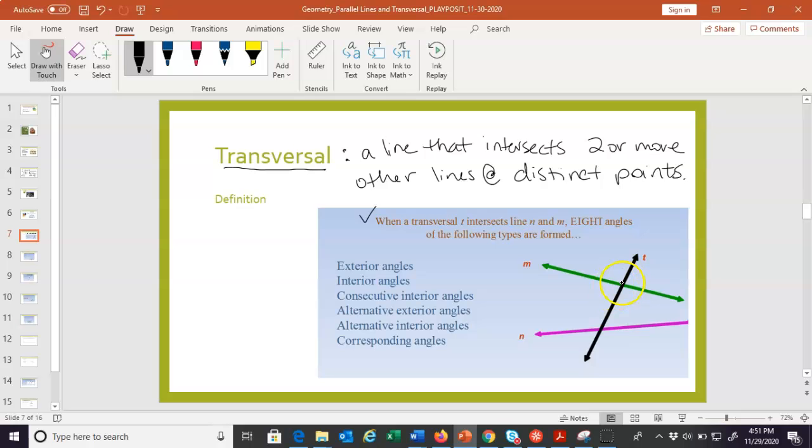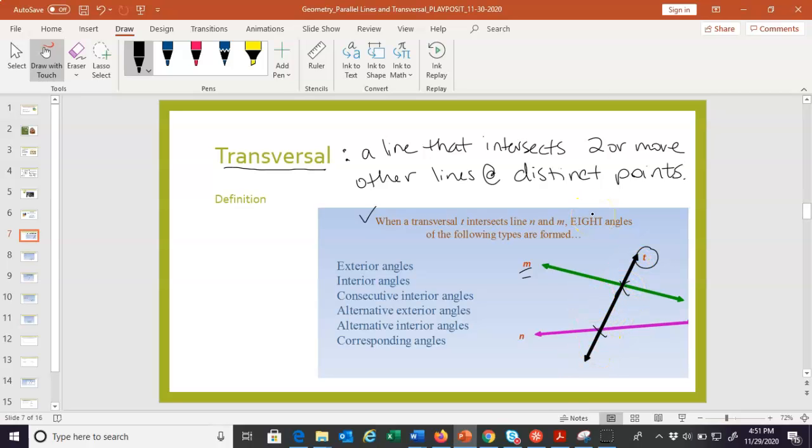You can see this is transversal T in our example, and it is intersecting line M and N here and here, two very distinct points. And it's more than one line. So we would not say M is a transversal. M is not a transversal because in this particular diagram, although we're not sure what's happening over here, M is only intersecting one line. So T is our transversal.